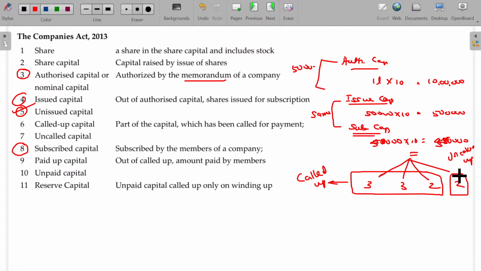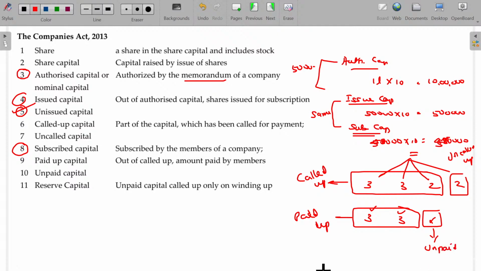The company called for paying around 8 rupees per share: application, allotment and first call. But out of the 8 rupees called up, the investor paid only 3 and 3. This one and this one remain pending to be payable. Then these 3 plus 3 will be called paid up capital. Is that clear? Another 2 rupees supposed to be payable later, this is called unpaid up capital.